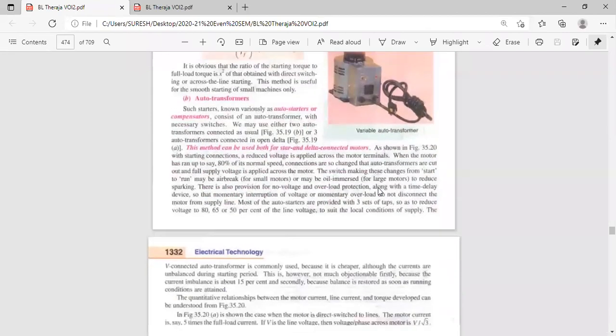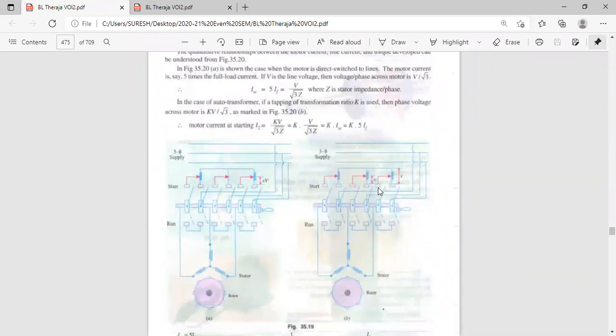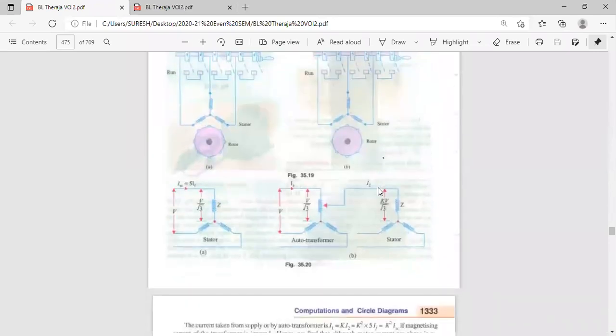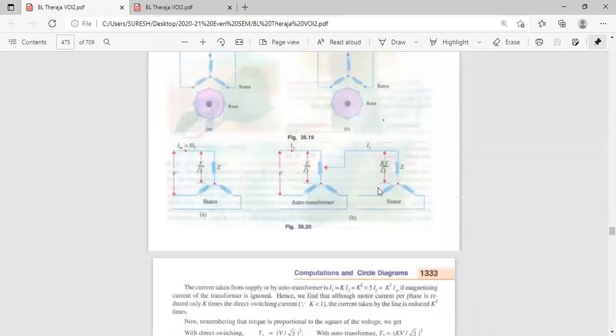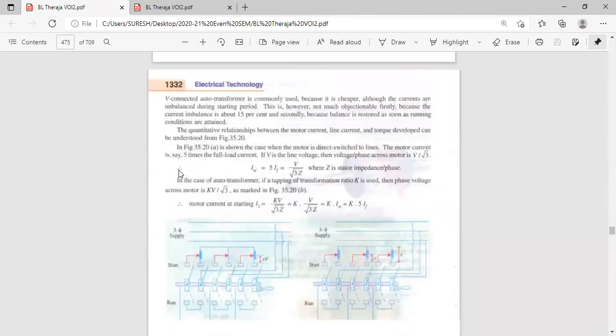Auto transformer we already discussed in transformers. What is an auto transformer? See here. Now the auto transformer method. Such starters, known as auto starters or compensators, consist of an auto transformer with necessary switches. Figure 35.19b shows a three-phase auto transformer connected in open delta. Figure 35.19a, A and B, we will see.